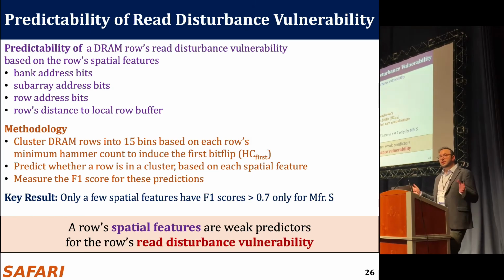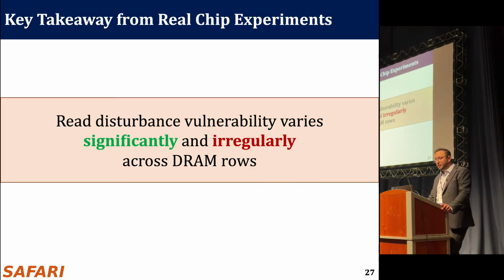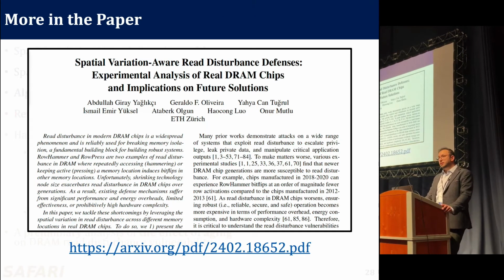Since we cannot generalize this predictability across manufacturers, we conclude that spatial features are weak predictors for a row's read disturbance vulnerability. So we conclude that read disturbance vulnerability significantly and irregularly varies across DRAM rows. And there are more results in the paper, of course.